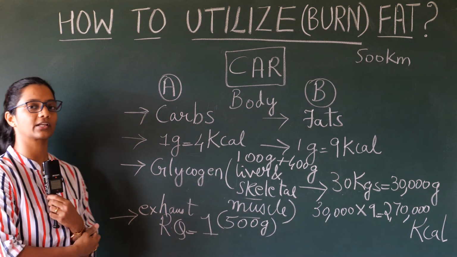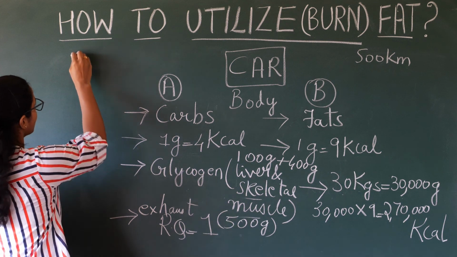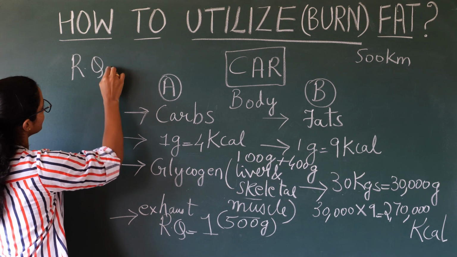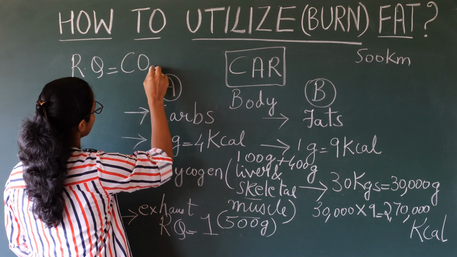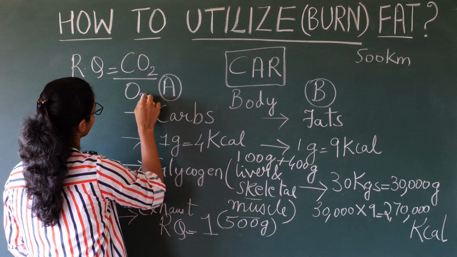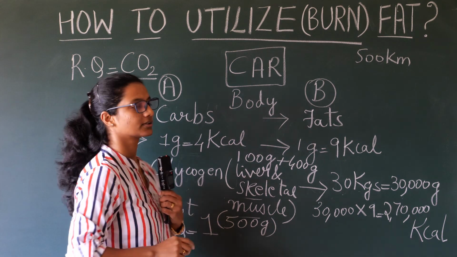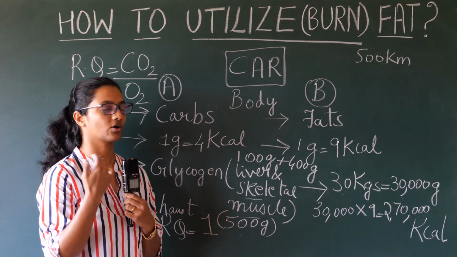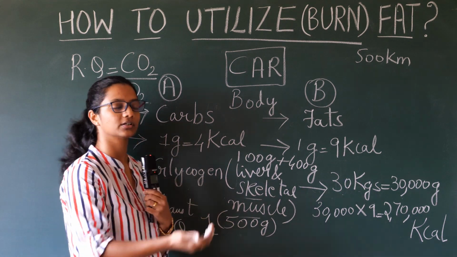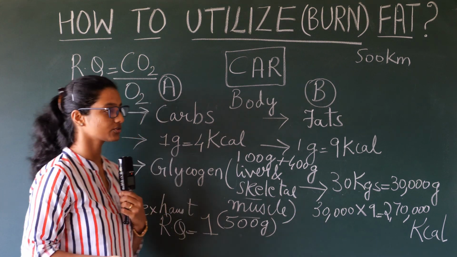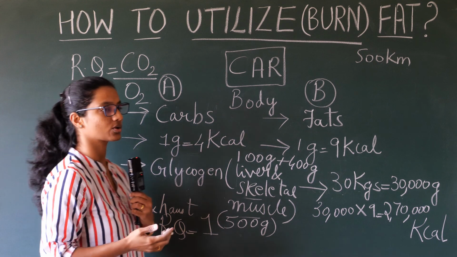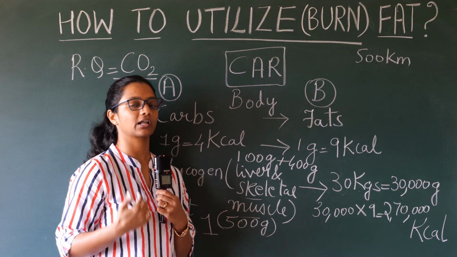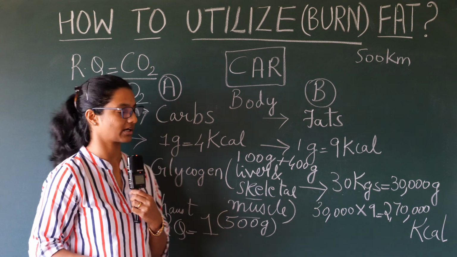Now what is this RQ value? RQ value is nothing but the ratio of carbon dioxide to oxygen. Now we breathe in oxygen and we give out carbon dioxide. So RQ value will give you the ratio of how much oxygen you're taking in and how much carbon dioxide you're giving out.